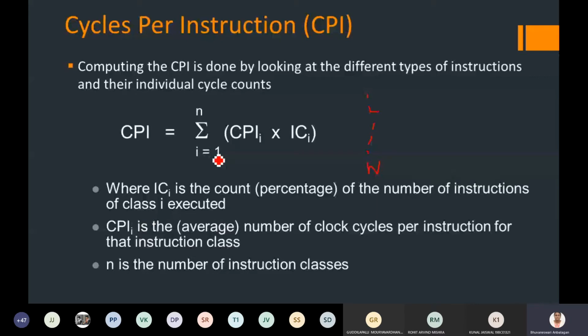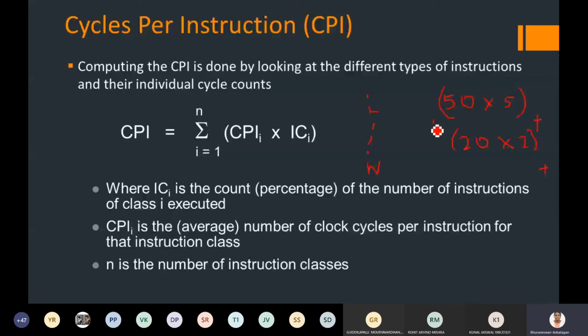For example, i equals 1 can be a load operation. Load has to be done 5 times, and for each load I need some clock cycles, for example 50 clock cycles in total. Then I have another instruction, addition, for which I need 20 CPI, and 2 additions are available. So I will be adding like this.